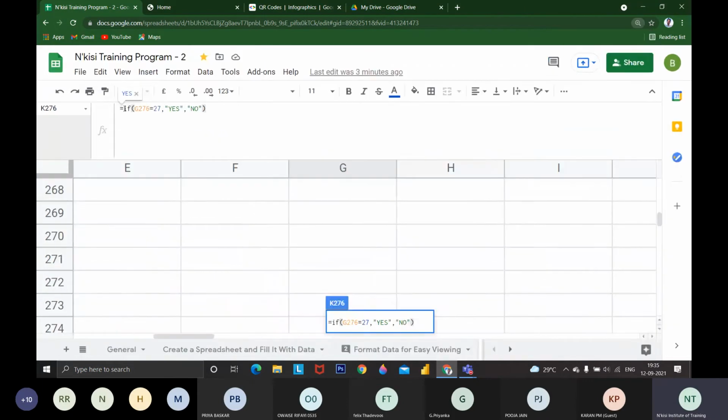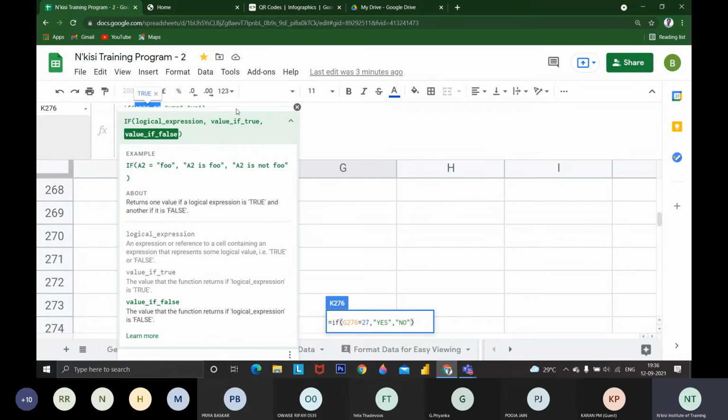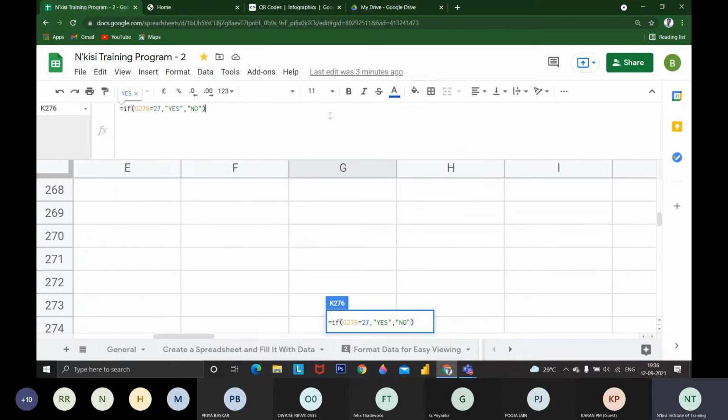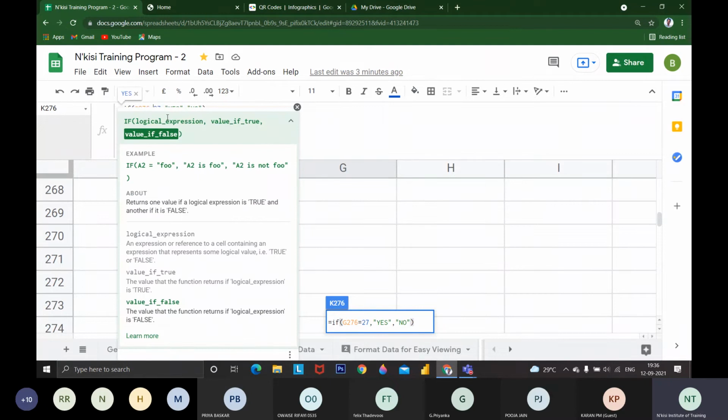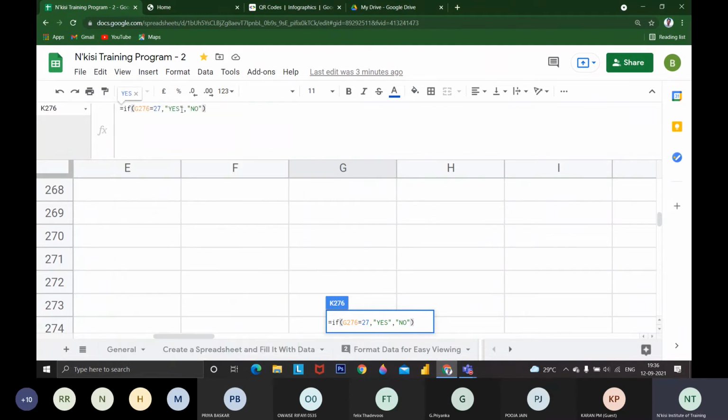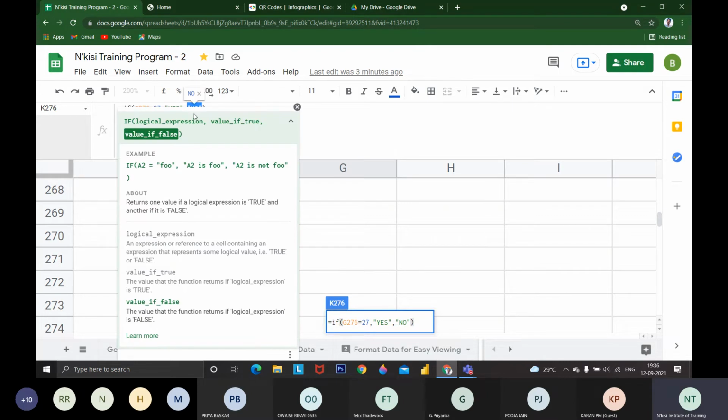Okay, this is the formula you have to use for if. First you have to put if, open the bracket, and give a logical condition. You know logical operators like equal to, greater than or equal to, less than or equal to. There are various logical operators. You have to use a logical expression. If it is true, it will do something. If it is false, it will come here and do something. Whatever we mention here, it will do.